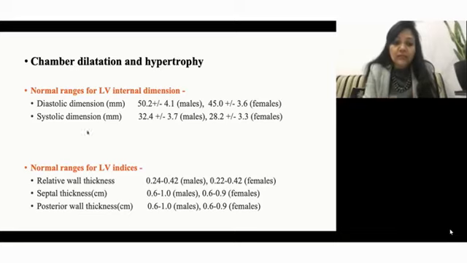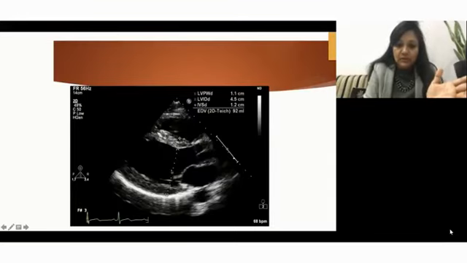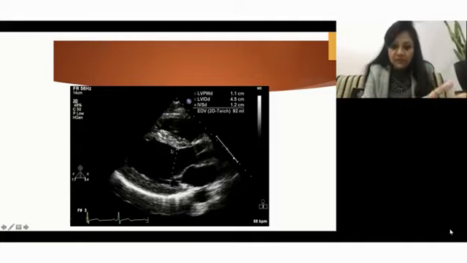Okay. The septum is always 1 centimeter. Just remember 0.6 to 1 centimeter or 0.6 to 0.9, but I remember only 1 centimeter. The septal thickness, that is the interventricular septum, and the posterior wall thickness as well. So let me just tell you again. This is normally 1 centimeter. This is also normally 1 centimeter. This has a range like 0.6 to 0.9 also, but I remember the maximum is 1 centimeter for both.